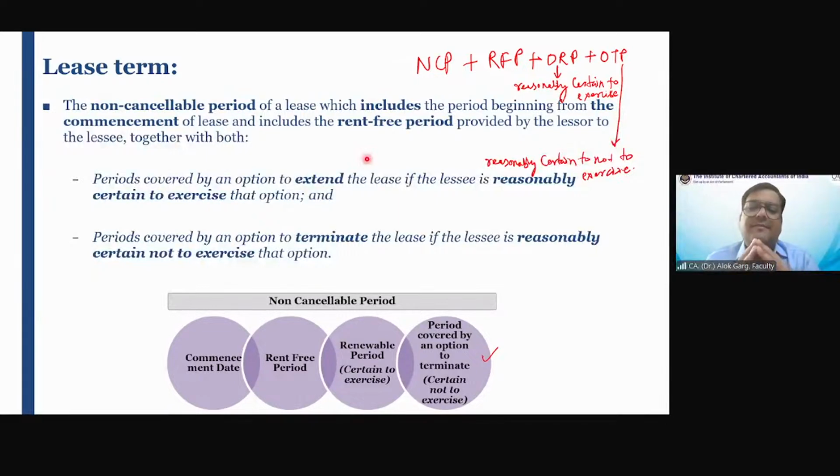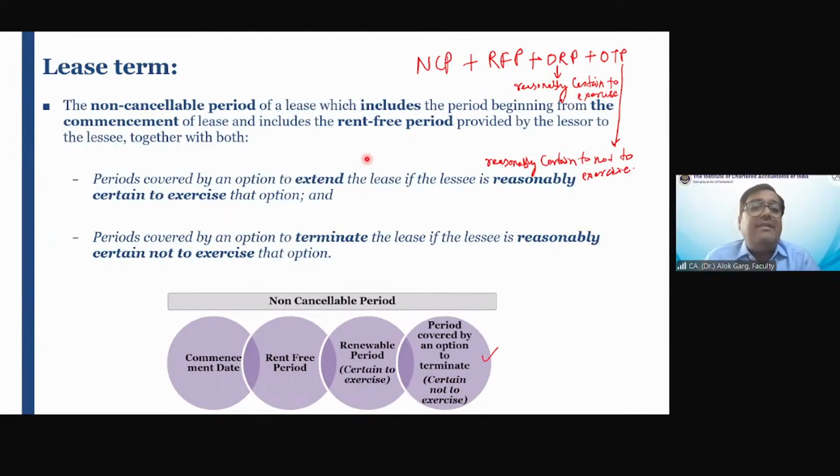Okay. Sir, how can somebody say that, okay, I'm going to avail the optional renewal period of 3 year also after 3 year? So for example, the lessor has told that if you will avail the renewal option, I will give you a 25% discount in comparison to market rental, right?